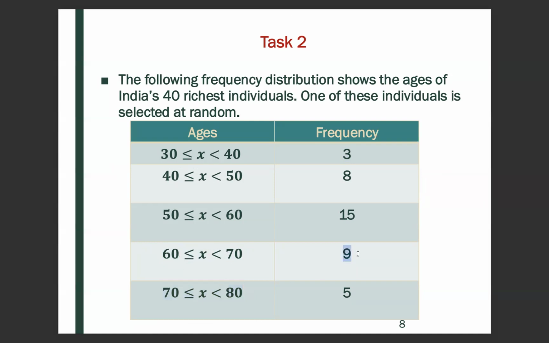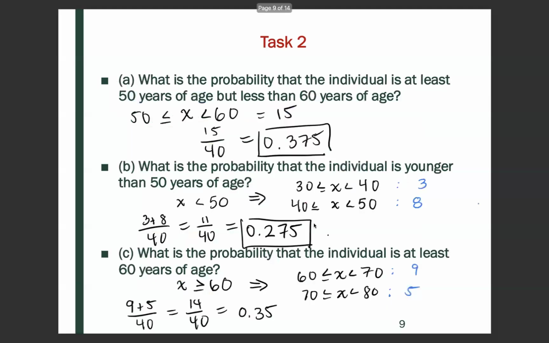And so we can look at the total number of individuals within these categories. So that would be 9 plus 5, and then divided by the total number of richest individuals. So we would do 9 plus 5 divided by 40, which is equivalent to 0.35.